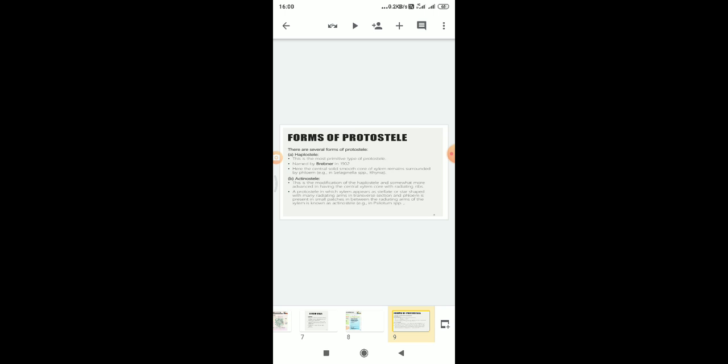The haplosteel was named by Brebner in 1902. Hence the central solid smooth core of xylem remains surrounded by phloem. Examples of haplosteel are Selaginella species and Rhynia species, the two species containing the haplosteel in the steel part.